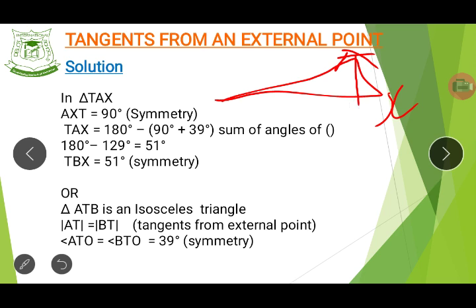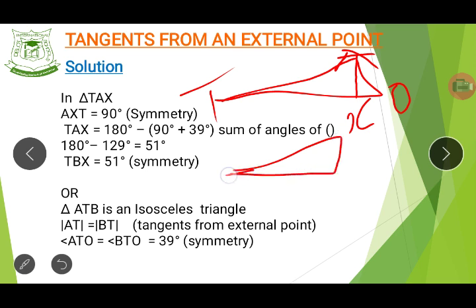Let me draw it now. This is our point X, this is that point O, and this is our T, right? Good. Now you see that in this triangle there is another triangle formed like this, which makes another perpendicular angle formed.